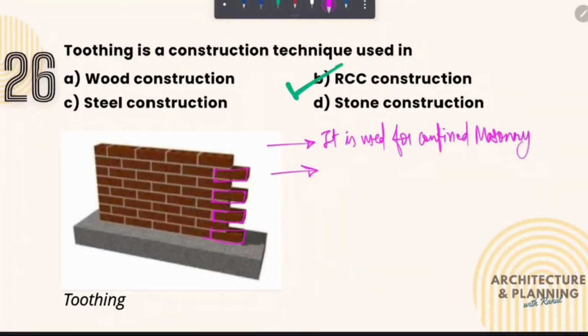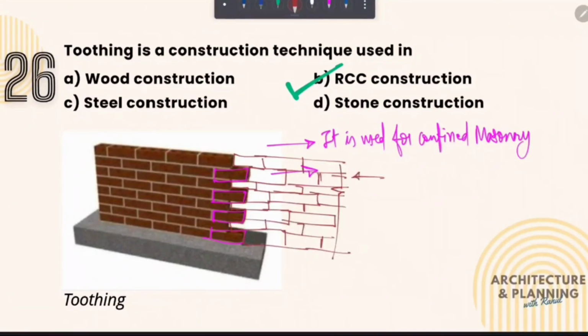Second, it is left like this because sometimes there will be some delay in construction due to unavailability of material, due to bad weather condition, or any kind of situation of delay. So this toothing helps in continuing the work by allowing the proper joint between old wall with the new wall. This is new wall and this is the old wall.